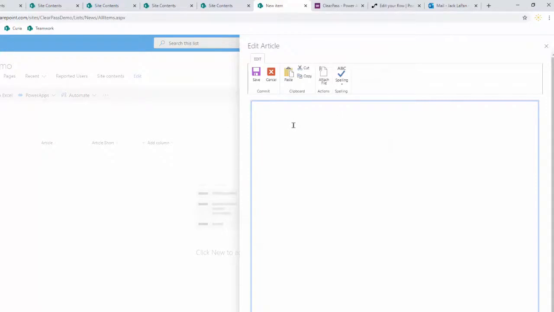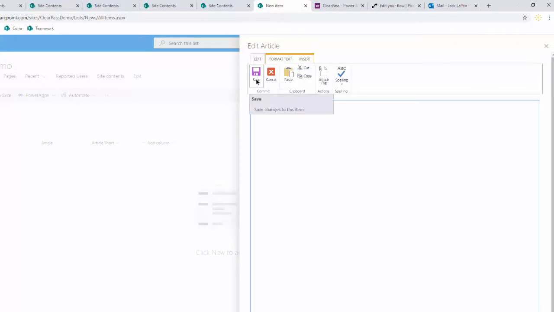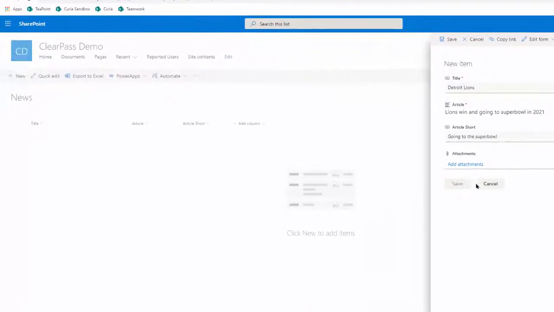This is where the main text will be. Similar to the other message, you can change the font, add bullet points, hit Save.